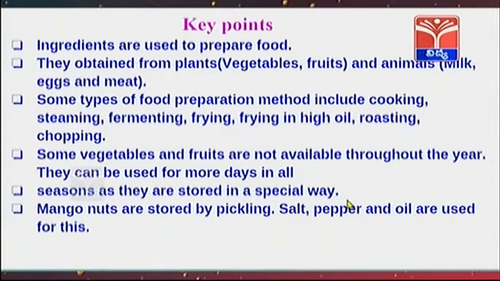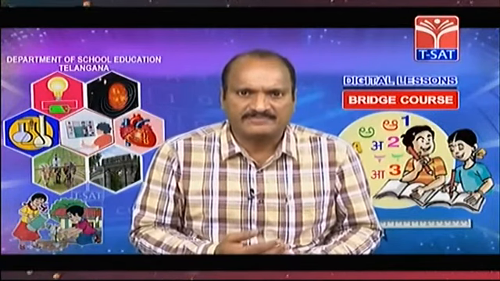Mango nuts are stored by pickling. Salt, pepper and oil are used for this. Mango slices are stored by drying. The fish is smoked, dried and stored. Some fishes are salted and stored. The food we eat contains carbohydrates, proteins, fats, vitamins, fiber and minerals. Carbohydrates are present in rice, wheat and potatoes. Proteins are present in oats, pulses, fish and meat. Oils such as peanut and coconut are high in fat.